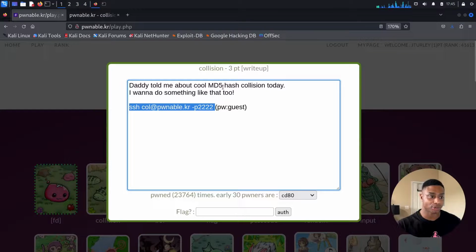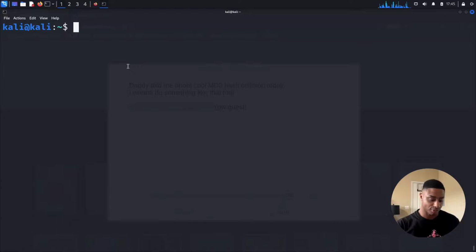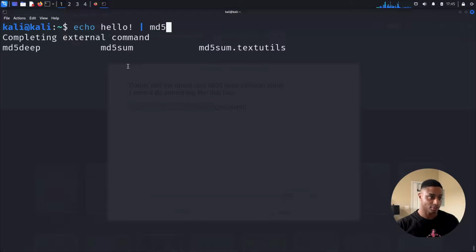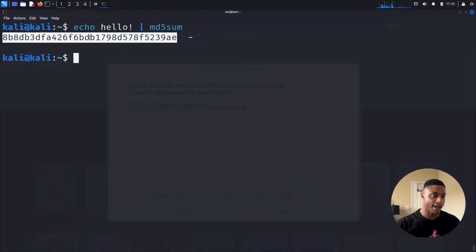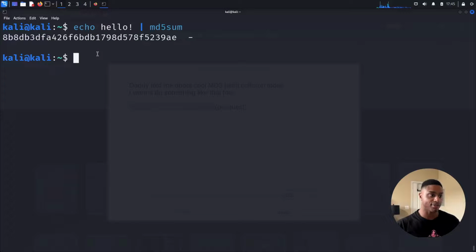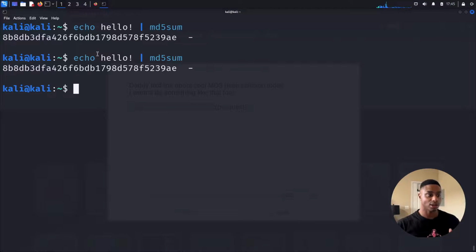And if we're not familiar with what this is, MD5, message digest 5, which is a very common hashing algorithm, right? If we echo, I don't know, hello, and we pipe that into md5sum, you see we get a hash, a unique random value, essentially, and every single time we pipe hello into this, we're going to get the same exact result.